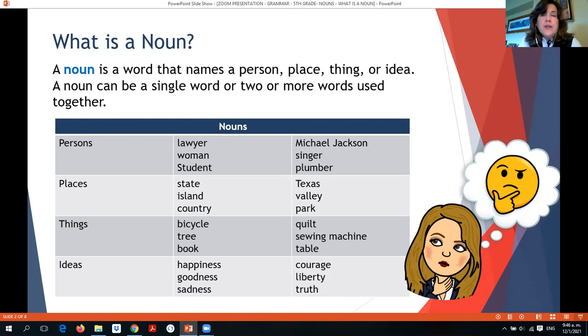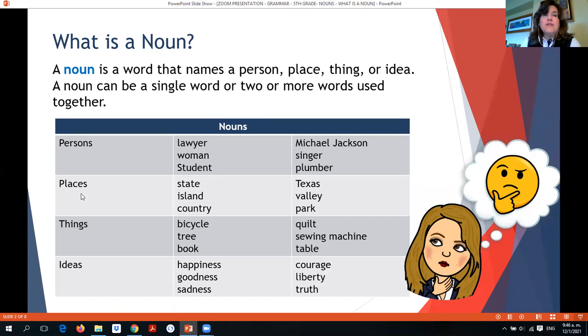Some examples of nouns, we can see in this chart. Nouns that are persons, for example: lawyer, woman, student, Michael Jackson, and attention here, this is a proper noun, so it goes with capital letters, okay? Singer and plumber.